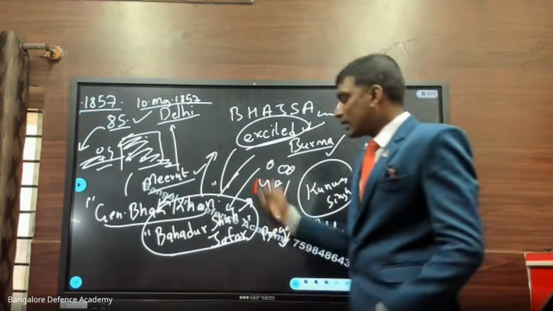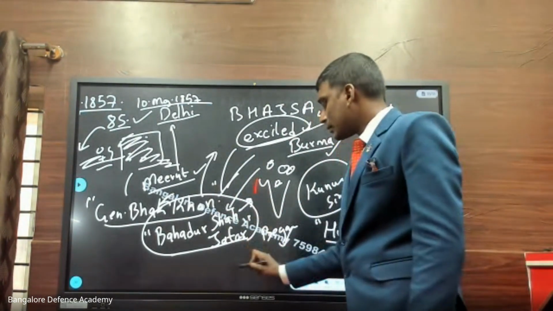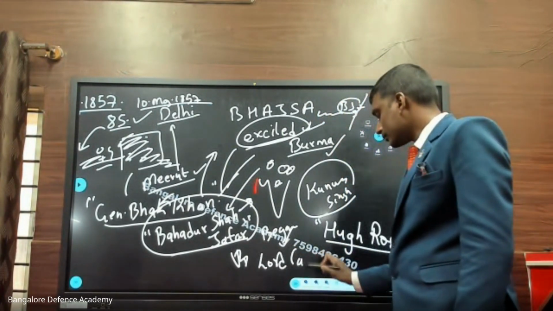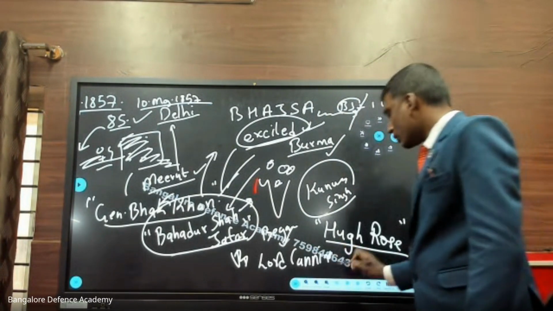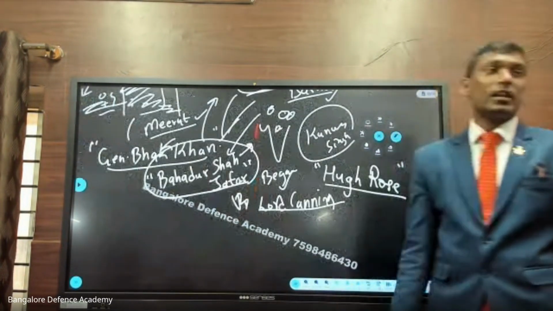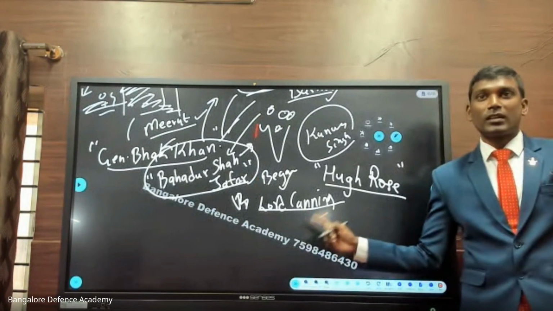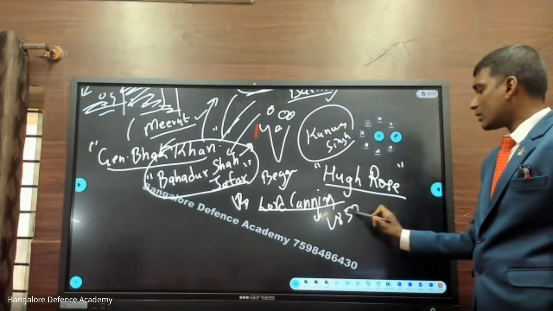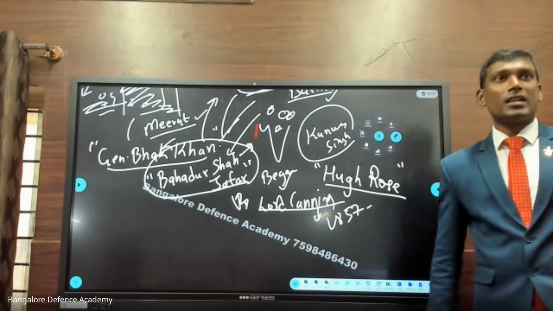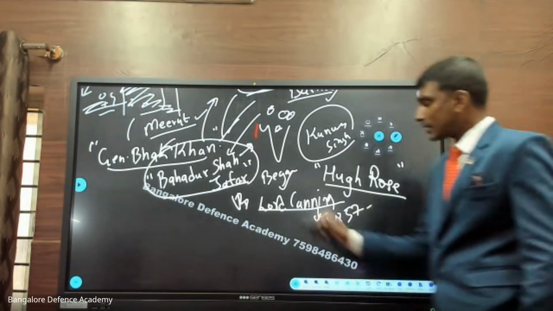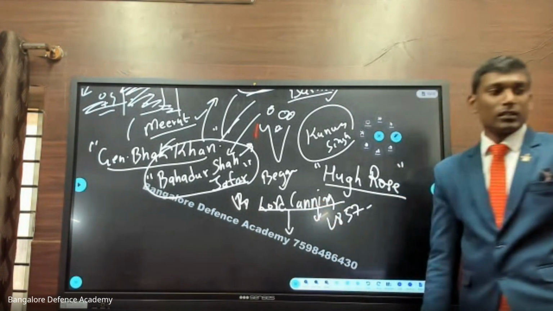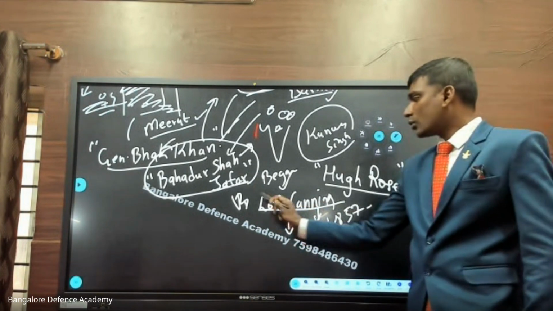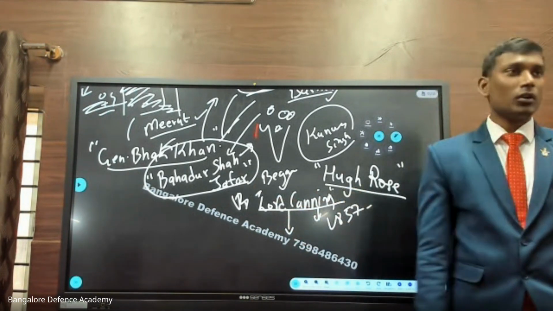Yes. So when this incident was taking place, there was a person whose name was Lord Canning. Lord Canning was the governor during the 1857 revolt. Favorite question in your examination: during the 1857 revolt, who was the governor? The answer is Lord Canning. Do you all understand? Fine.